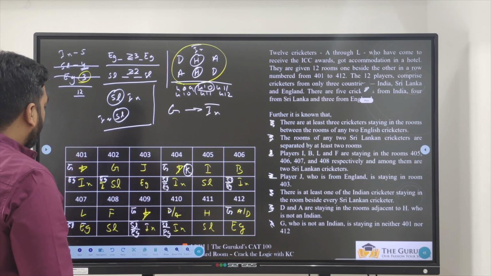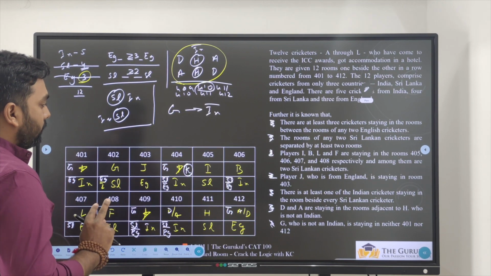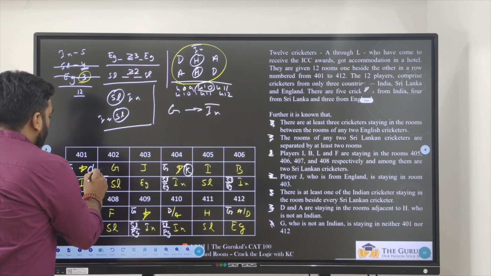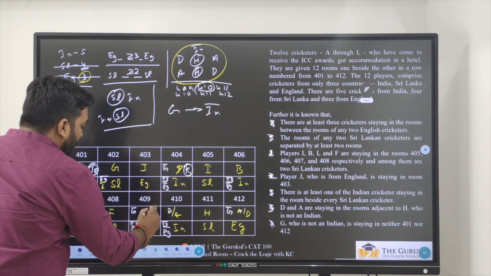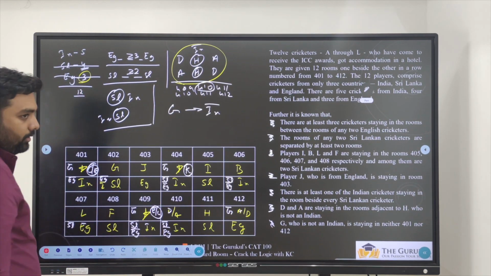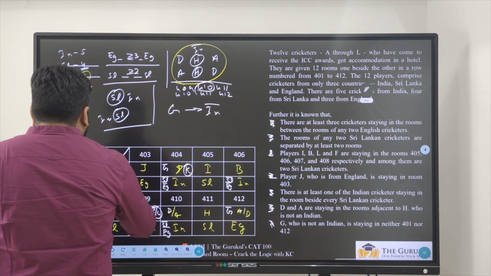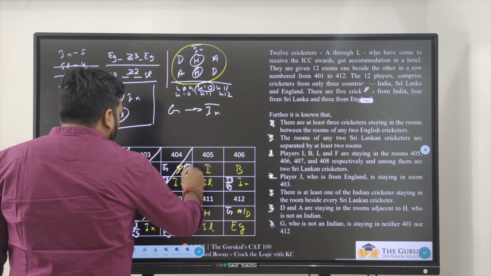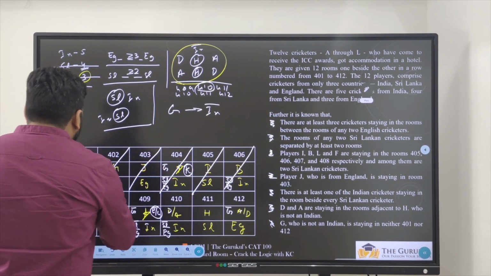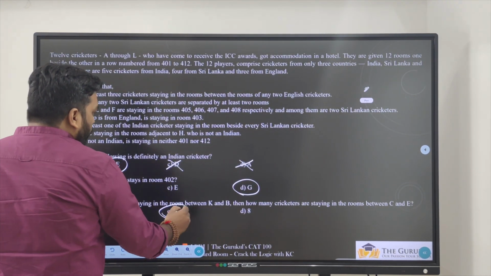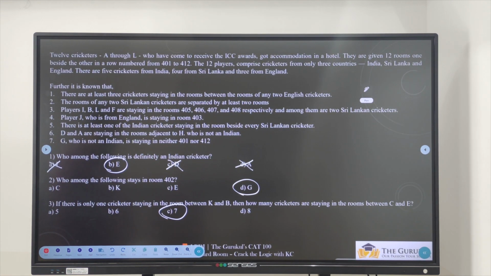Okay, if K is coming here, then we are left out with two people, C and E. So C or E should come here and then E or C will come here. Now how many people are between them? Count. 1, 2, 3, 4, 5, 6 and 7. So there are 7 people who are sitting between C and E.